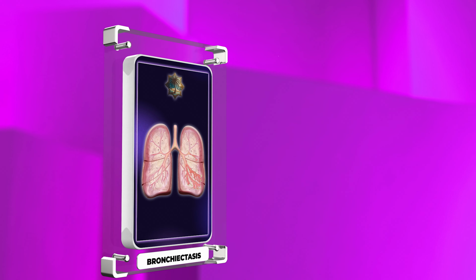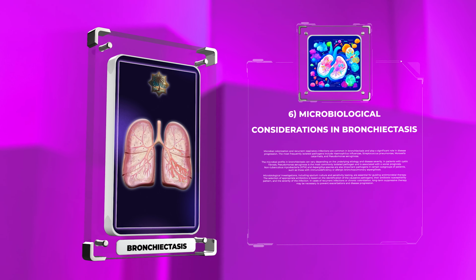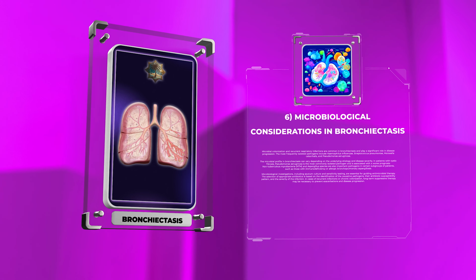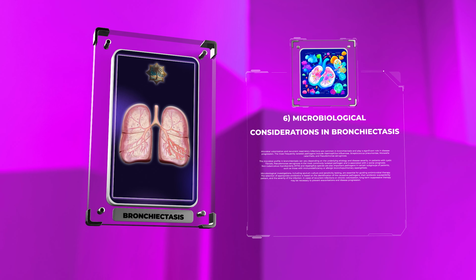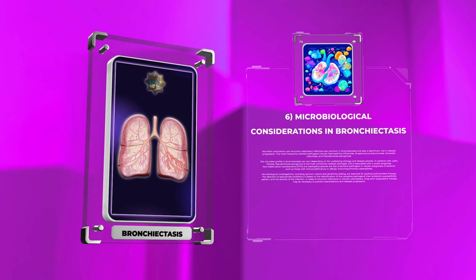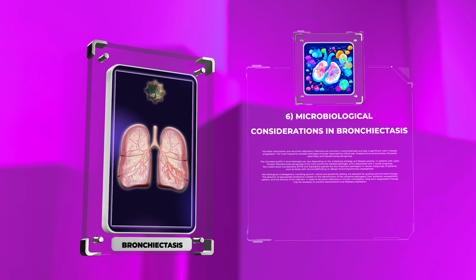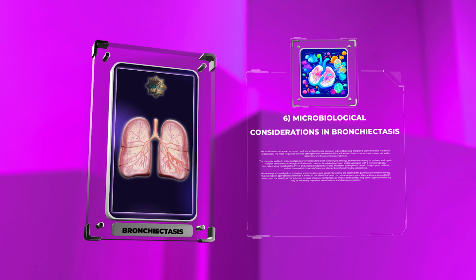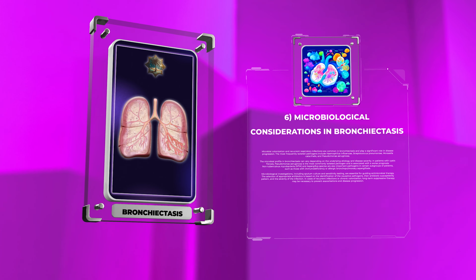Microbial colonization and recurrent respiratory infections are common in bronchiectasis and play a significant role in disease progression. The most frequently isolated pathogens include Haemophilus influenzae, Streptococcus pneumoniae, Moraxella catarrhalis, and Pseudomonas aeruginosa. The microbial profile in bronchiectasis can vary depending on the underlying etiology and disease severity. In patients with cystic fibrosis, Pseudomonas aeruginosa is the most commonly isolated pathogen and is associated with a worse prognosis.